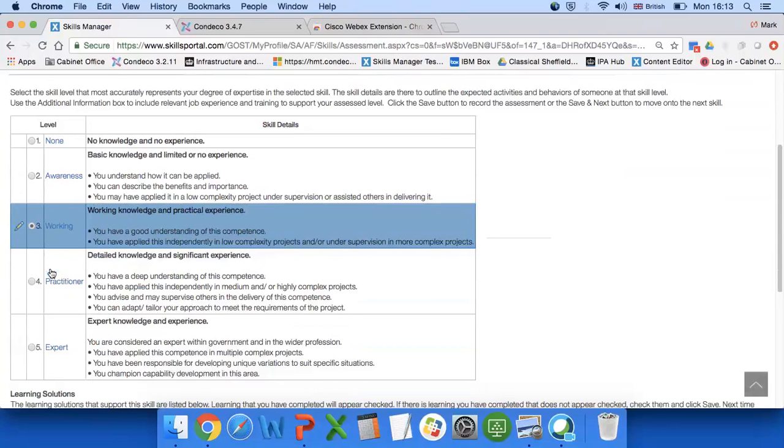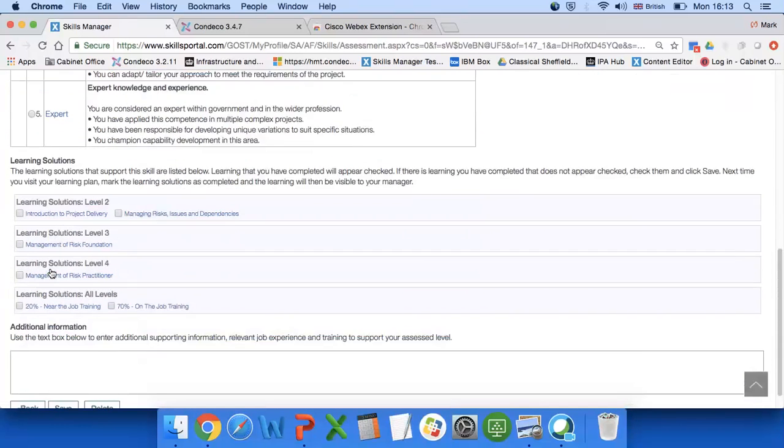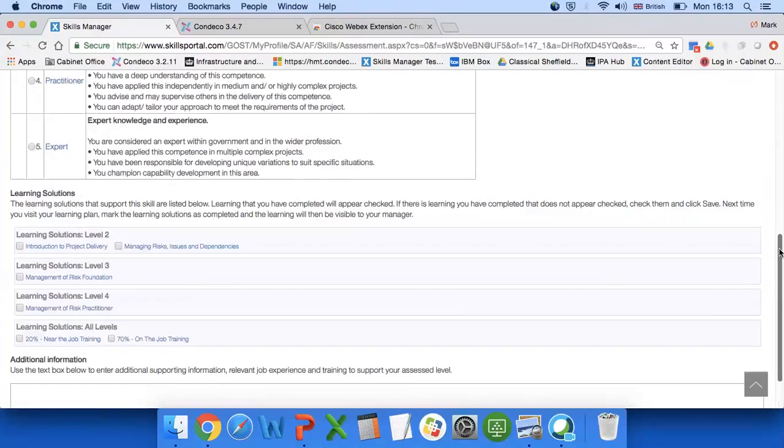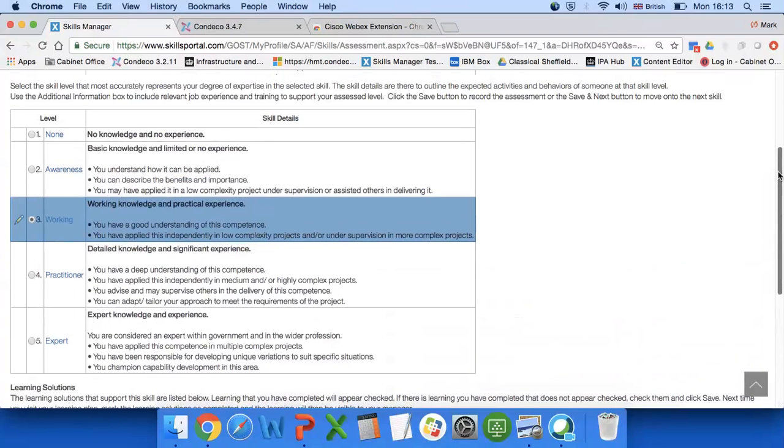So you have a look at the description, have a look at the different levels, identify where you think you are. And then at the bottom here, there's a section called additional information. So what you can do here is just type a few bullets in, just to help whichever manager is validating your assessment. And you just repeat that process for each of the 29 competencies. So first time round, it should be taking you no longer than an hour. Most people are doing it between 30 and 45 minutes.